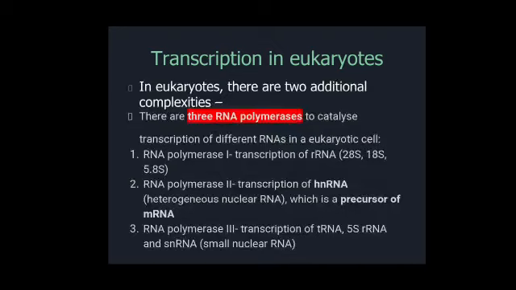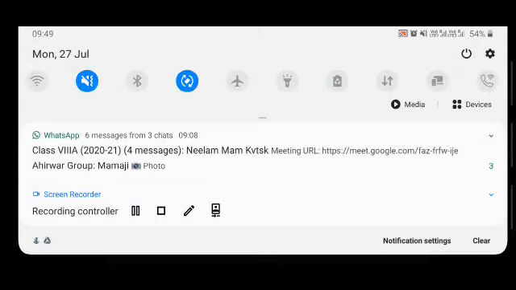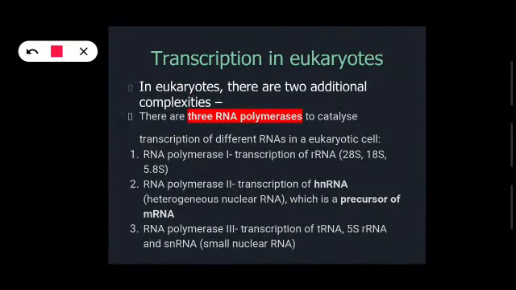There are three types of RNA polymerases in the nucleus of the eukaryotic cells to catalyze the transcription. So the first RNA polymerase is responsible for the transcription of ribosomal RNA. The different subunits of the ribosomal RNA are basically catalyzed by this RNA polymerase 1, and this RNA polymerase 2 is responsible for the transcription of hnRNA. Now you must be wondering what is this hnRNA.